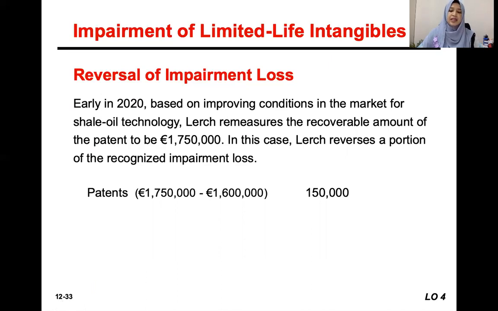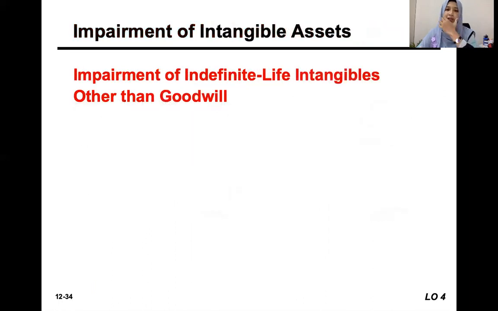And then we credit recovery of impairment loss of 150,000. Okay, that was the definite life intangible assets.